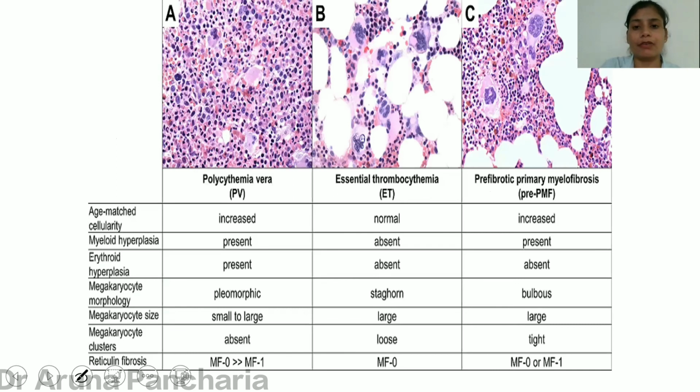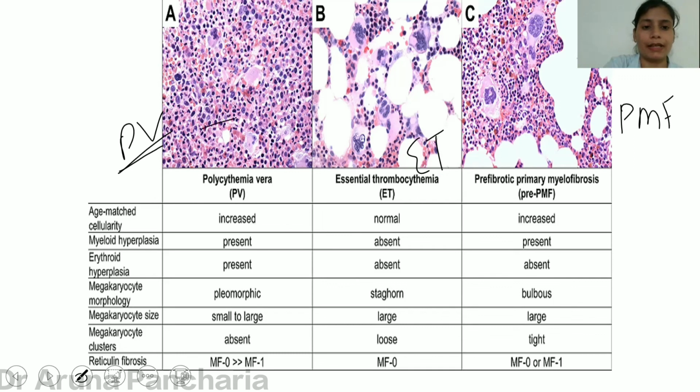Now just have a look at the bone marrow picture of PV. This is polycythemia vera, this is PMF, and this is ET. Just by looking at how much cellularity is there: in polycythemia vera there is a trilinear hyperplasia, so it is hypercellular.